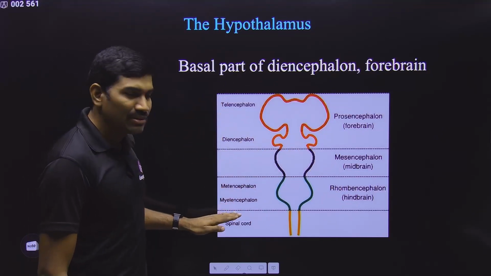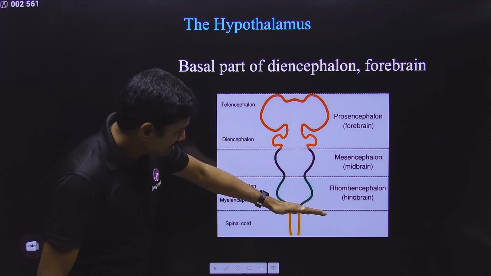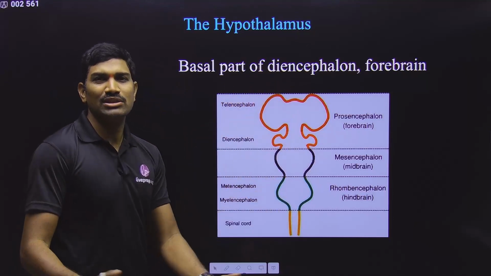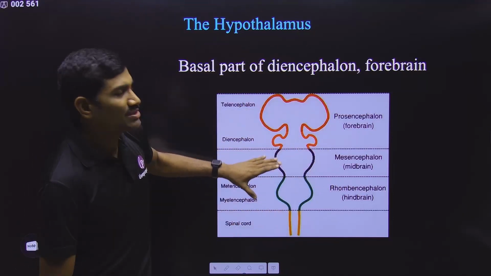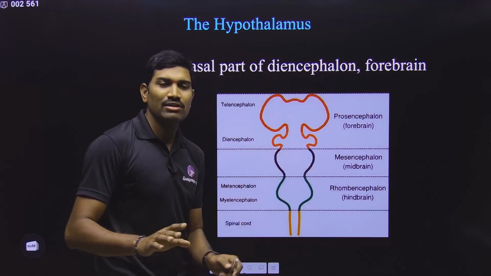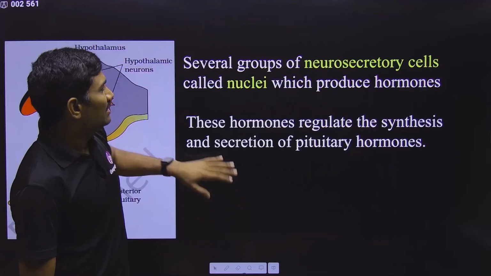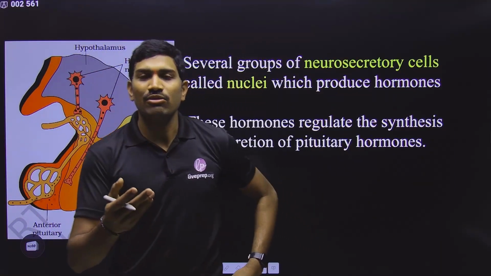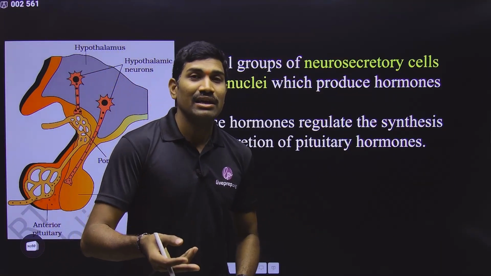These are the names related to this. And this brain part is continuous with the spinal cord. So this is basic information related to the brain, and here at least the diencephalon name they have given. Please try to remember this. Clear?